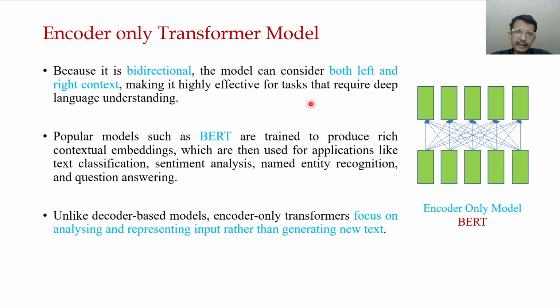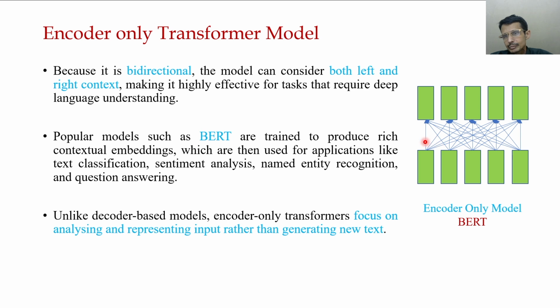Now, this encoder-only model is basically bidirectional in nature. What does this mean? This model considers both left and right context. This property makes these models highly effective for tasks that require deep language understanding.